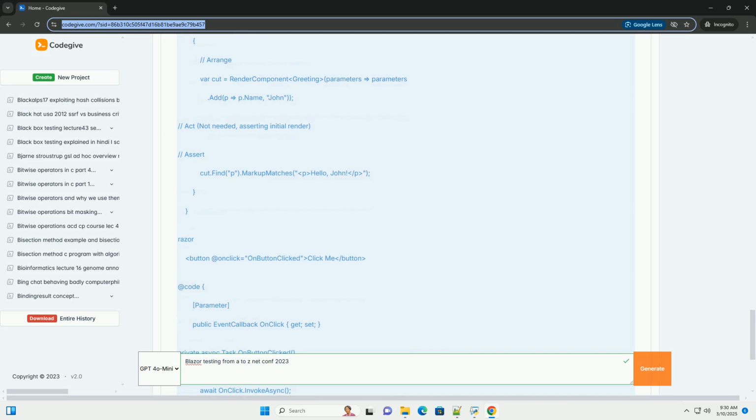ctx.Services.AddHttpClient replaces the default HTTP client in the test context with the HTTP client created by the test server. This ensures that your component uses the test server for its API requests. await Task.Delay(500). This is important because fetching data from an API is an asynchronous operation. You need to wait for the component to complete the request before asserting on the rendered output. Adjust the timeout as needed.